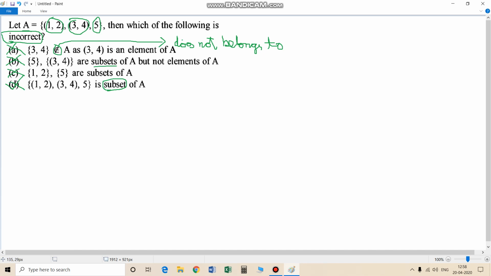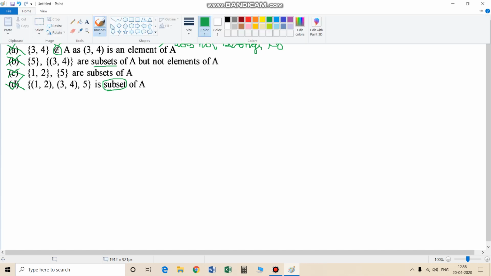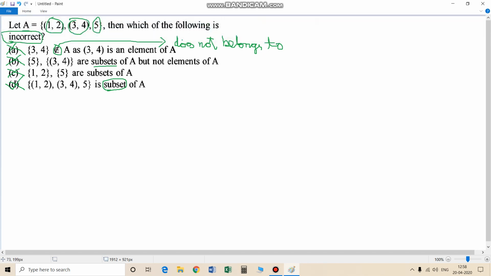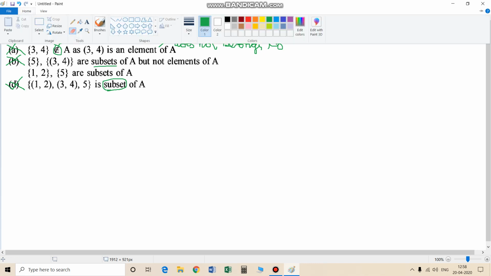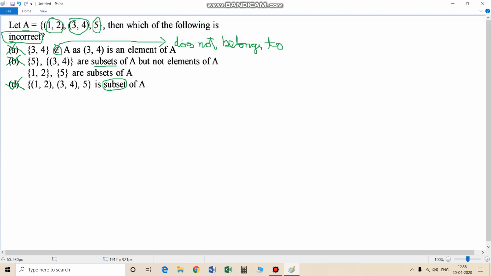This is wrong. Sorry, I have made a mistake. This statement is wrong. The term C is also no problem. This is option C, and this statement is wrong. These are not subsets of A. This is not a subset of A because this is not an element of A. It is a different set. 1, 2 is not a subset of A. Then option C is incorrect. Hence the answer is option C.